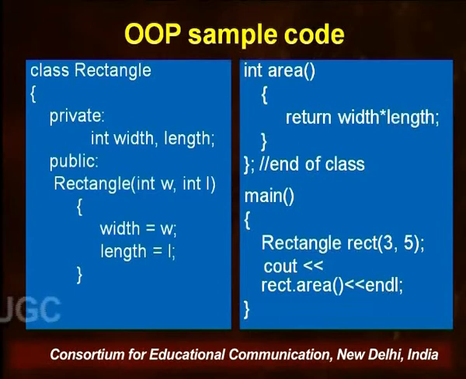So I have some data, and in order to work with that data, I have some functions. The first function is the function rectangle, and the second function is the function area. Here area is being returned by multiplying width and length, and here my class is ending. So now taking this once again, what actually is available within the class?